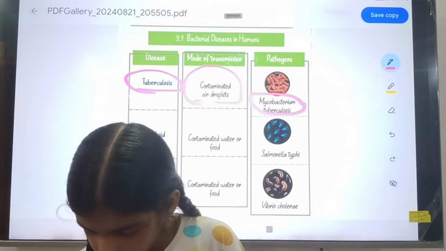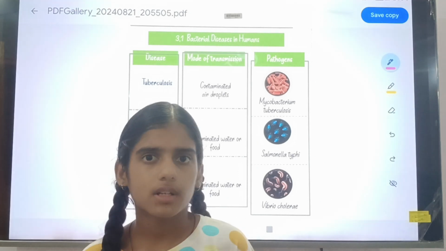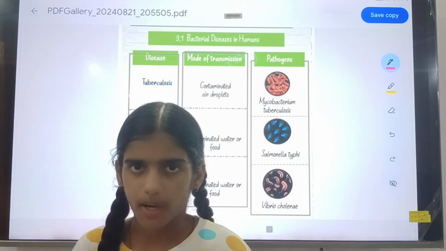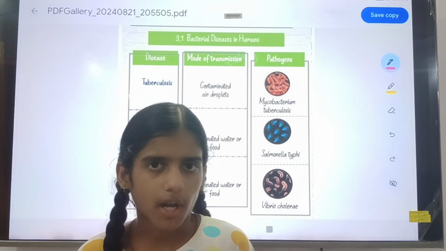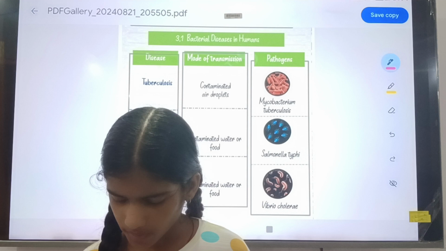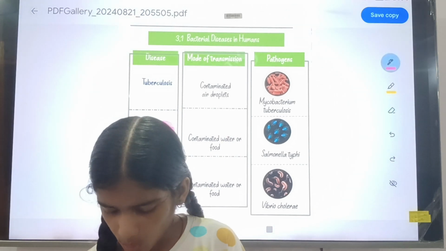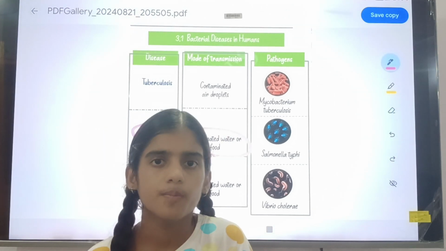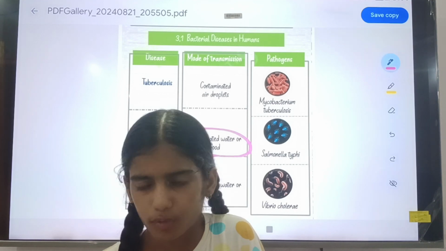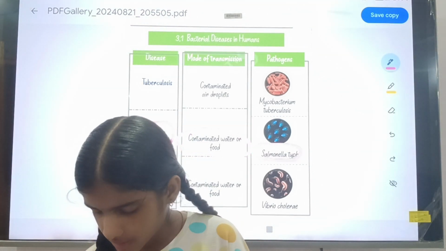The second disease is typhoid. Many of you say he is suffering from typhoid, or I can also suffer from typhoid. If I have a disease, it means I am suffering from the disease typhoid. Typhoid can be caused by contaminated water or food, meaning dirty water and food, and by the bacteria named Salmonella typhi.